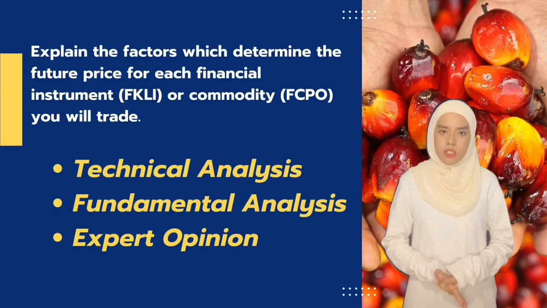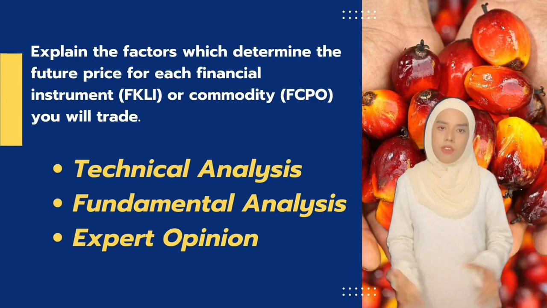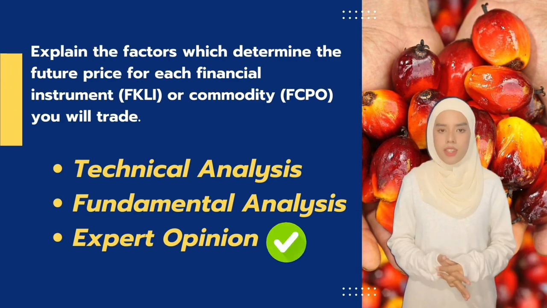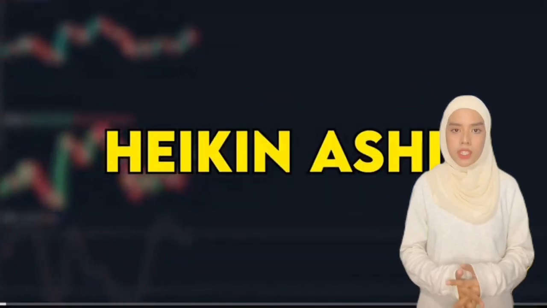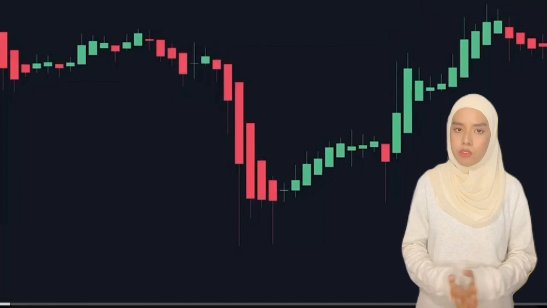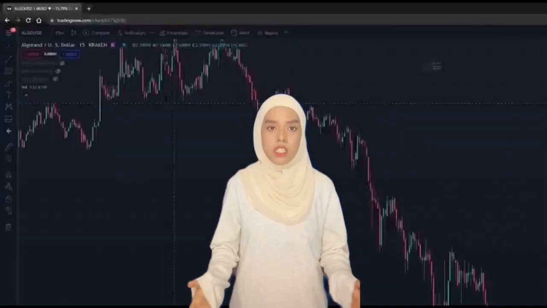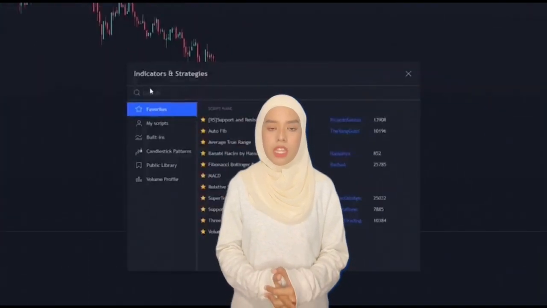Based on this trading journal, the factors that determine the future price that we frequently use include technical analysis, fundamental analysis, and expert opinion. Technical analysis is concerned with examining historical market data and patterns to forecast future price movement, in contrast to fundamental analysis, which is focused on the underlying worth of an asset. Based on TradingView, we often use the Heikin Ashi chart to analyze the future price movement. In short, to determine the signal of the market whether to buy or sell, each of us needs to use at least 5 technical indicators.